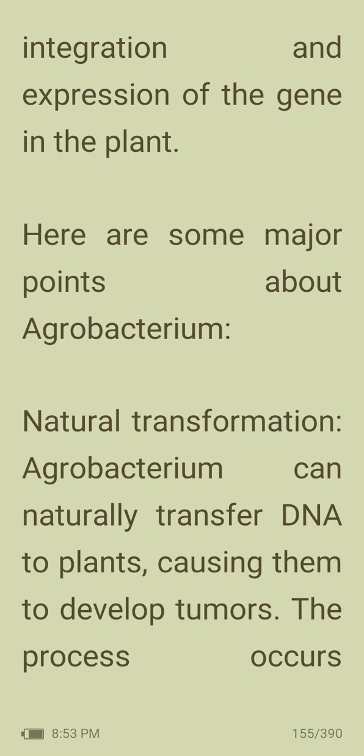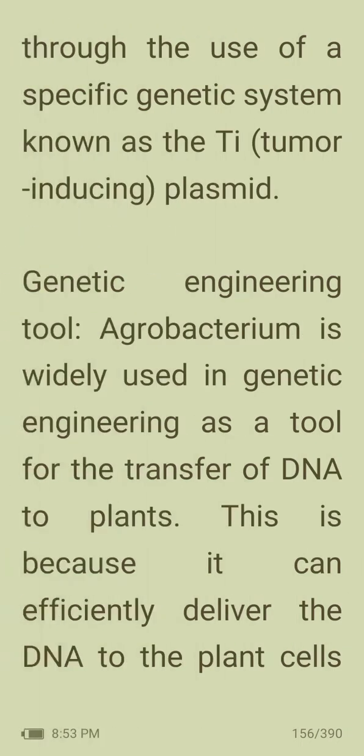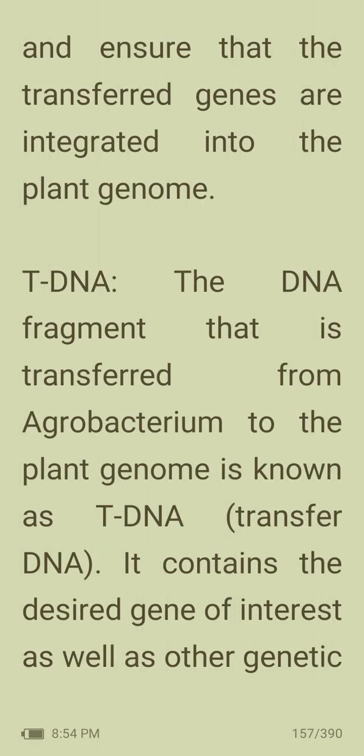Natural transformation. Agrobacterium can naturally transfer DNA to plants, causing them to develop tumors. The process occurs through the use of a specific genetic system known as the Ti, tumor-inducing plasmid. Then, genetic engineering tool. Agrobacterium is widely used in genetic engineering as a tool for the transfer of DNA to plants. This is because it can effectively deliver the DNA to the plant cells and ensure that the transferred genes are integrated into the plant genome.